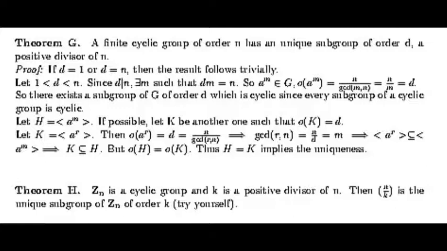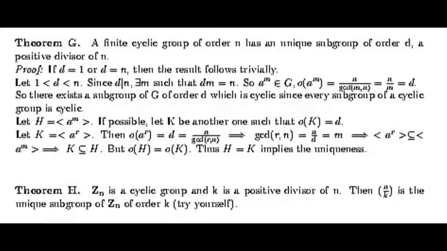This result stated that a finite cyclic group of order n has a unique subgroup of order d, where d is a positive divisor of n. Now theorem H is left as an exercise to you.